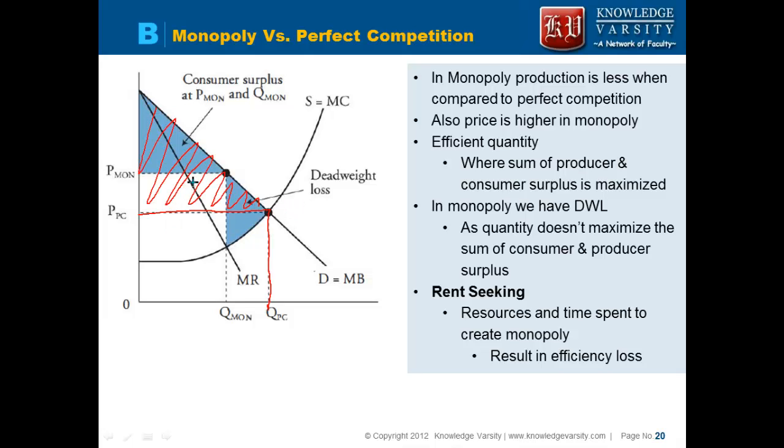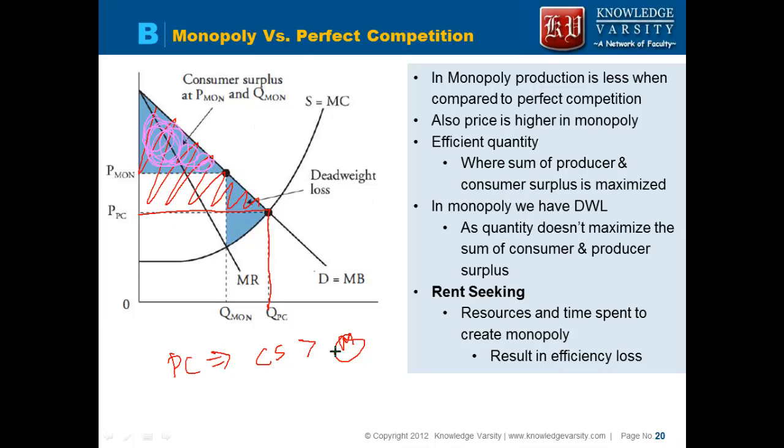So what happens is, in case of perfect competition, the consumer surplus is higher than in the monopoly. See, consumer surplus in monopoly is, let's say if I put pink color, this is the only consumer surplus. In case of monopoly, entire consumer surplus was there.